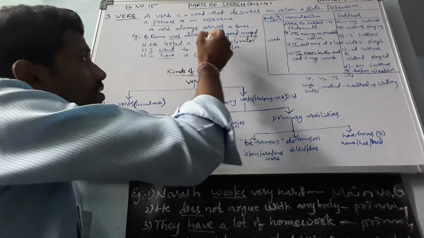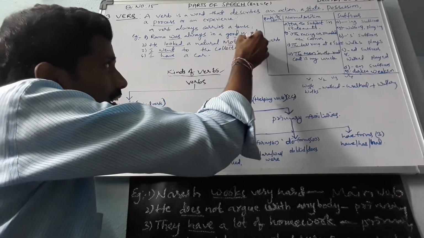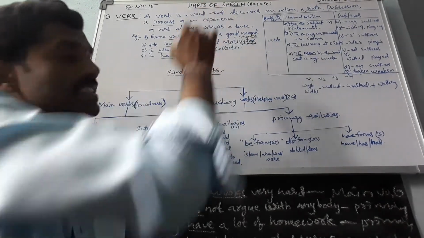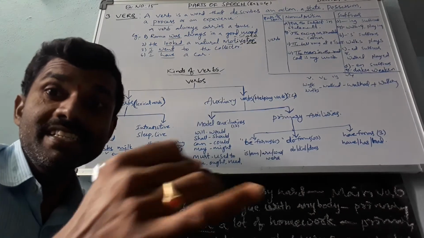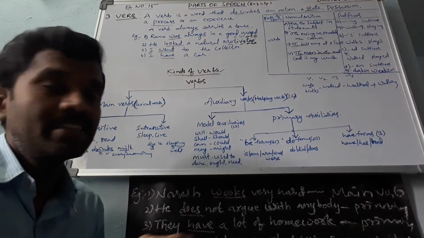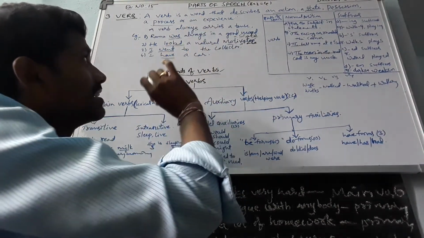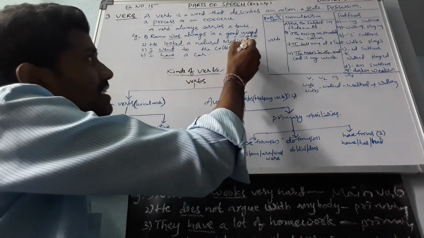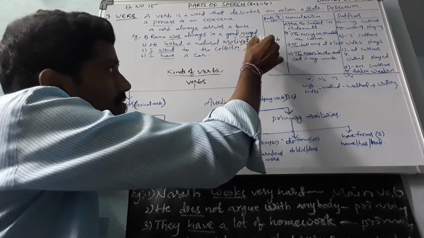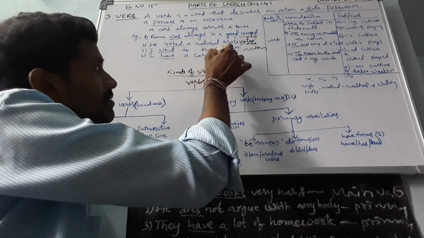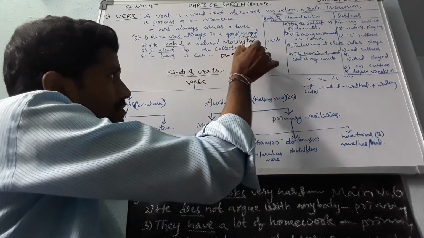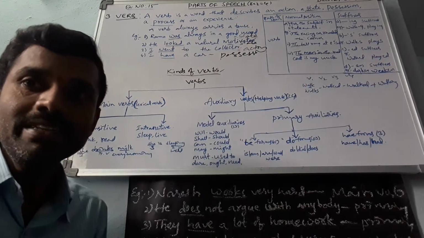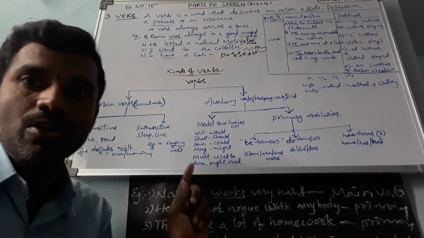Here the first one, was, indicates state. Looked also indicates state. He was always in a good mood. In which state was he? In a good mood. The next one, looked, is a state. Went here is action. And have is possession. Okay, this is the verb definition.